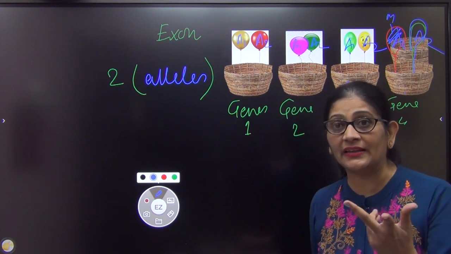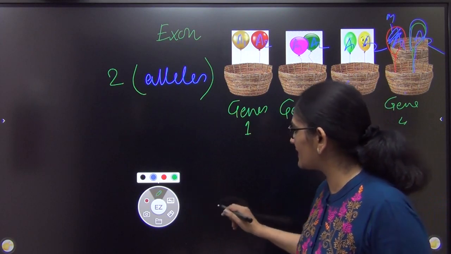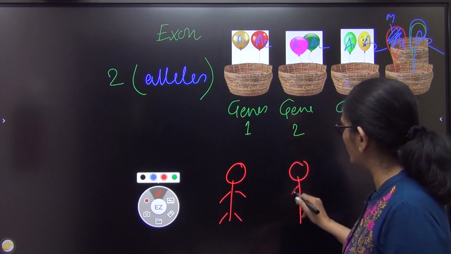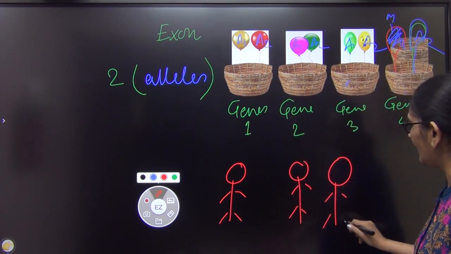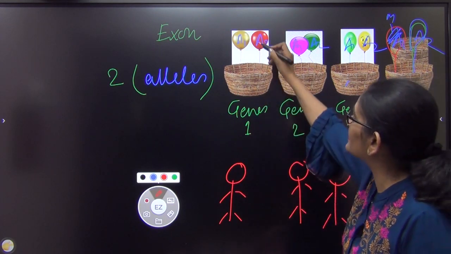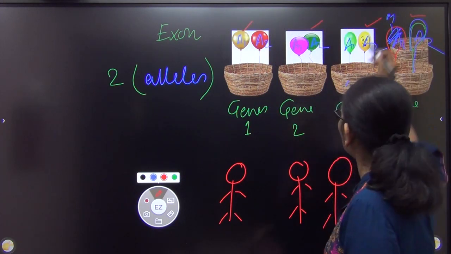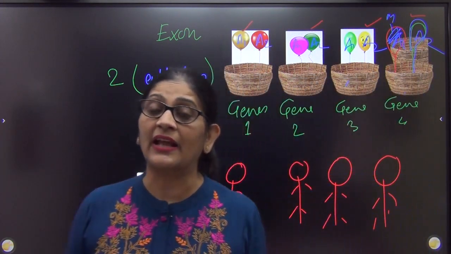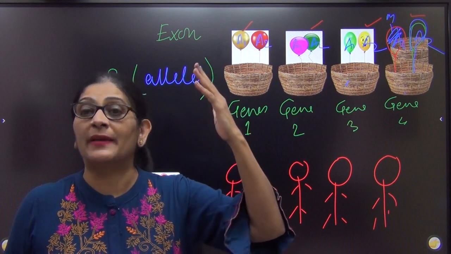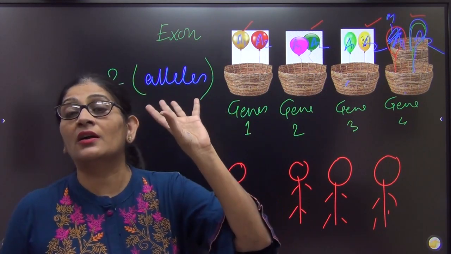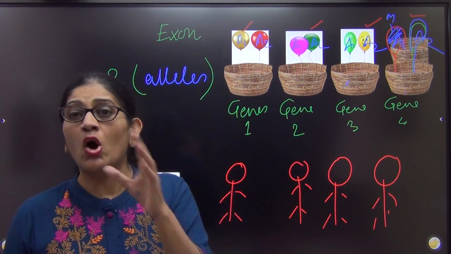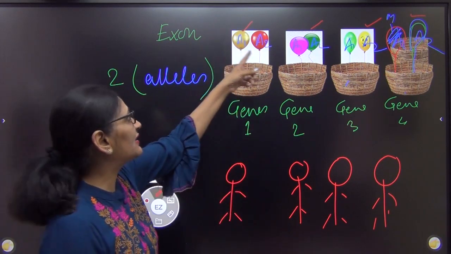Because these genes have only 2 alleles, if we compare, now these are 2 different individuals, beta. This is individual 1. This is individual 2, say this is individual 3 and this is individual 4. So there may be many people who may be having the same 2 alleles of the gene. Many people in the population can have the same 4 alleles, right? Because the human population is in millions, right? We have crossed the 1 billion mark. Right? So of course, in such a large population, more than one person may be having the same allele for the gene.